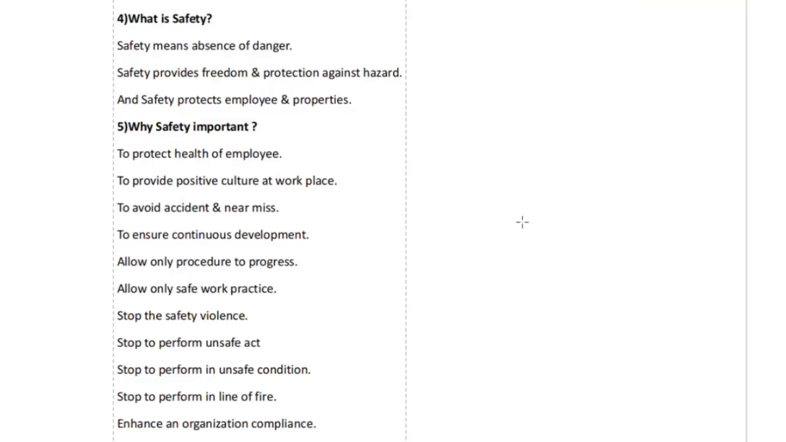What is safety? Safety means absence of danger. Safety provides freedom and protection against hazard, and safety protects employees and properties.